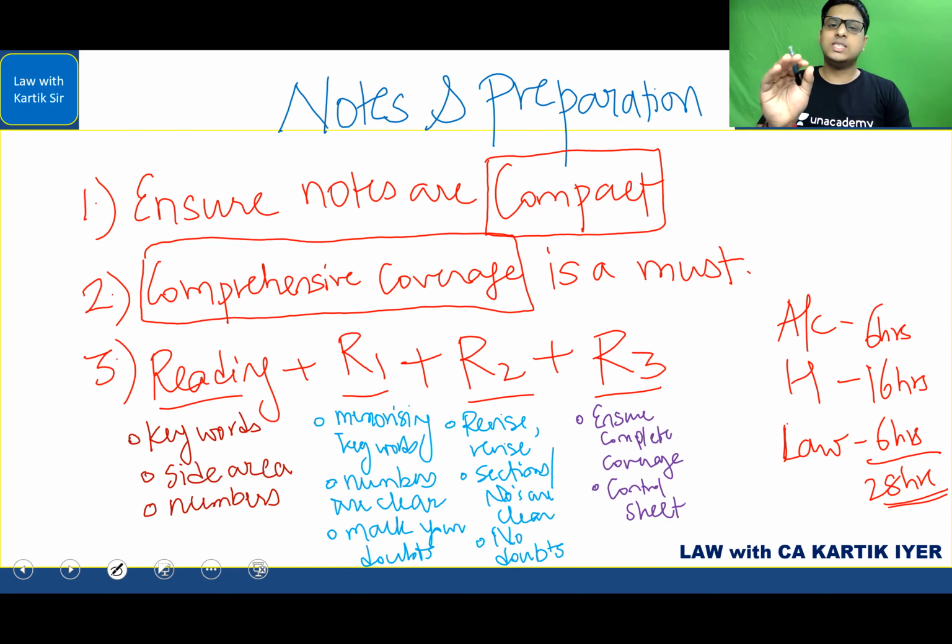Simple example. Chapter 1 in corporate law is called preliminaries. So you write preliminaries, and then just write exactly what you are going to study in relation to preliminaries. For example, let's say while reading these areas, you found some ICAI question, and you had seen that in the May 2019 exam paper, this question was asked, which was a very different question. So when you had marked that question, it should be part of the control sheet.